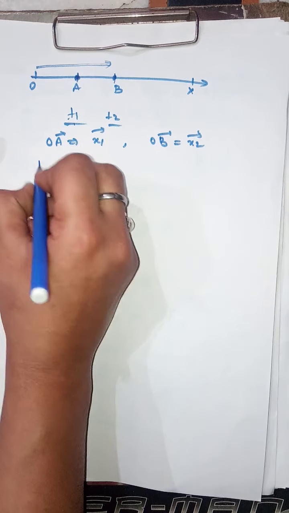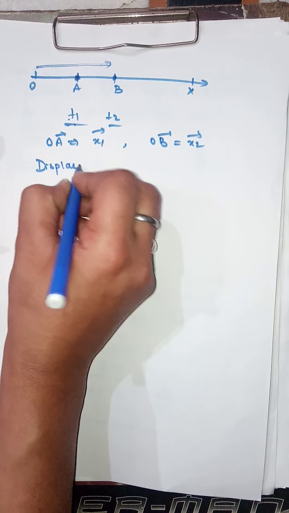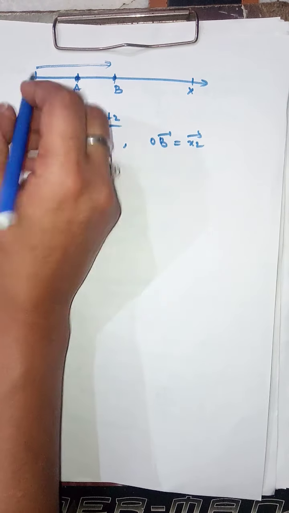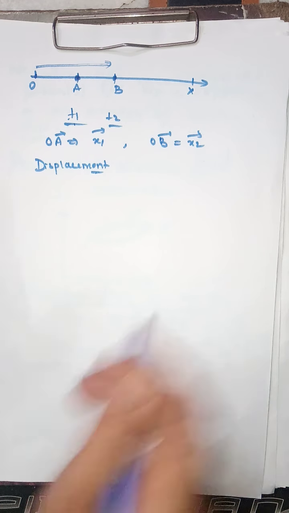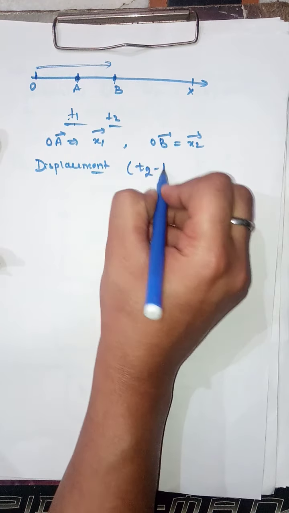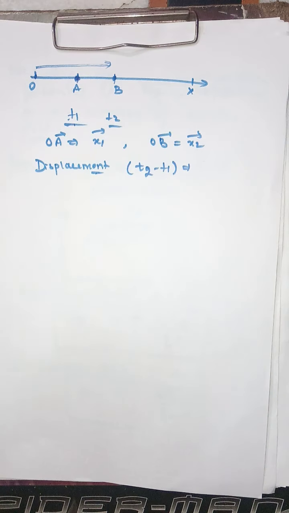Thus, how much displacement did the body undergo from this point? How will you calculate it? I have to calculate the displacement of the body in the time interval t2 minus t1.